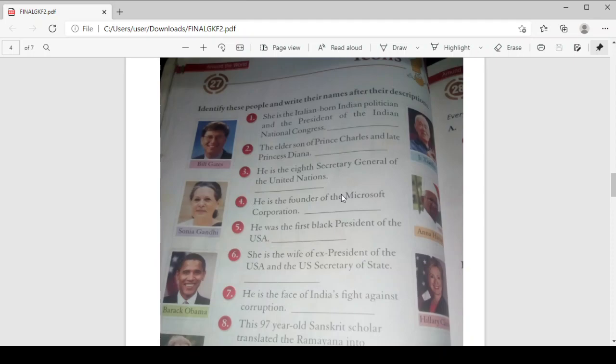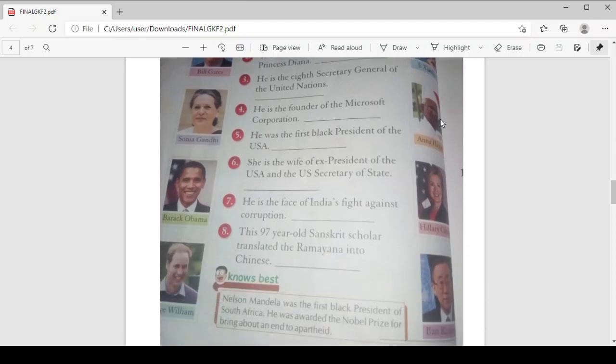Like if I am not getting admission and I give money to the person who will get me admission in a good college, that is called corruption. To fight against that, he is Mr. Anna Hazare. You can see him on the right side here. He fights against corruption.